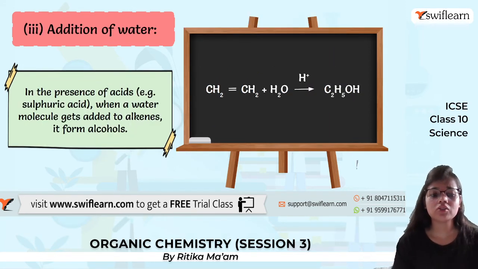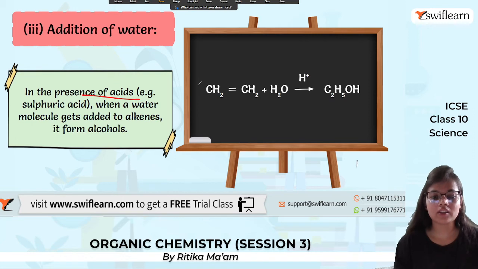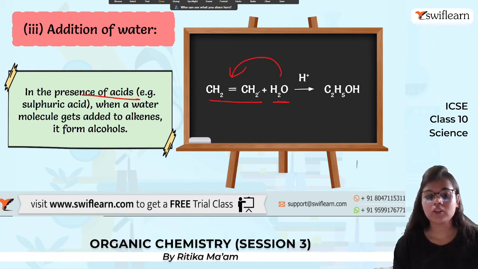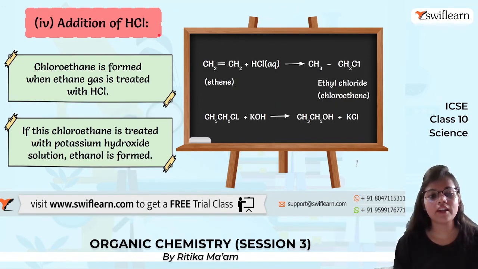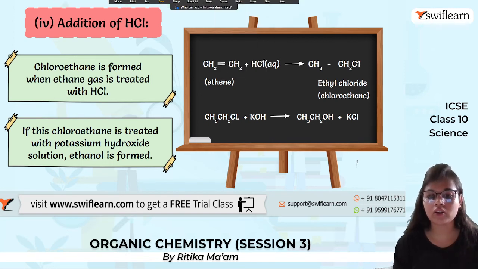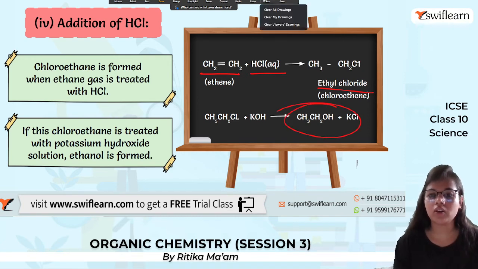Next, addition of water. When we add water to alkenes in the presence of acid, we get alcohols. And addition of HCl: when ethene reacts with an aqueous solution of HCl, we get ethyl chloride, which is chloroethane. And if we treat this chloroethane with potassium hydroxide, we again get alcohol, ethanol.